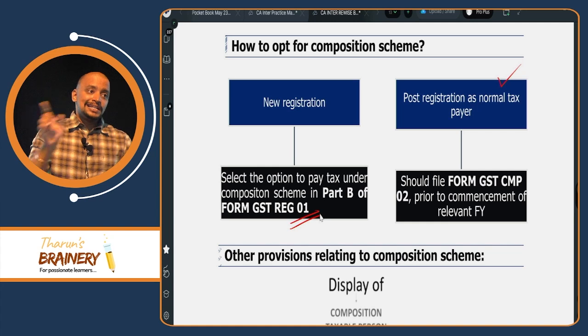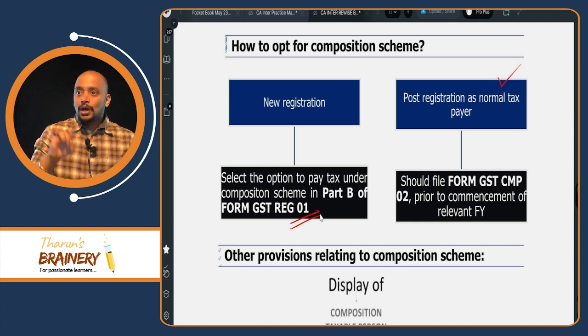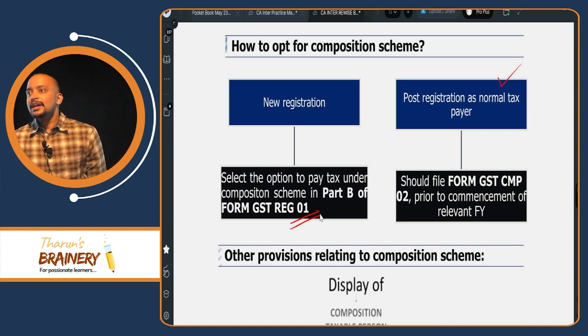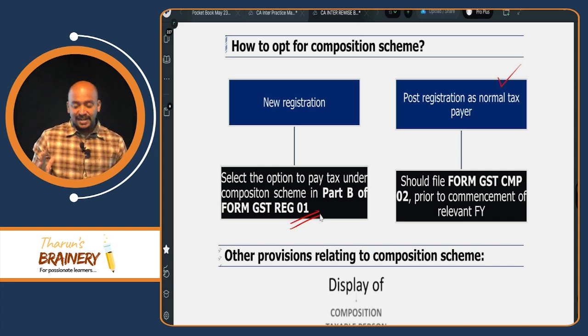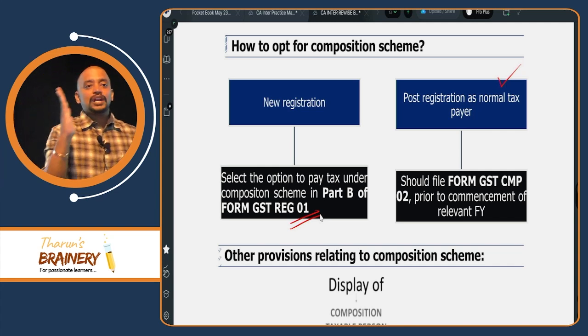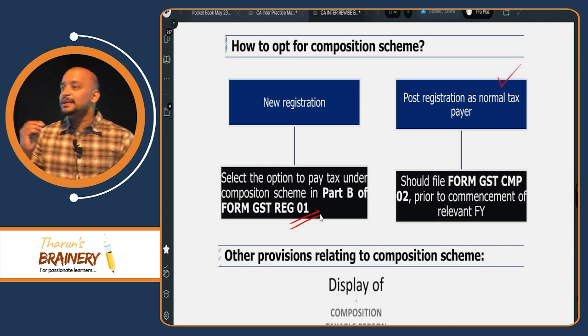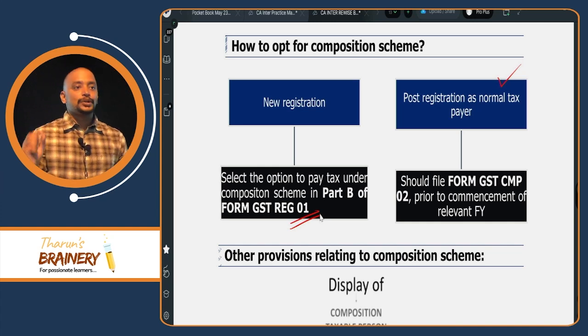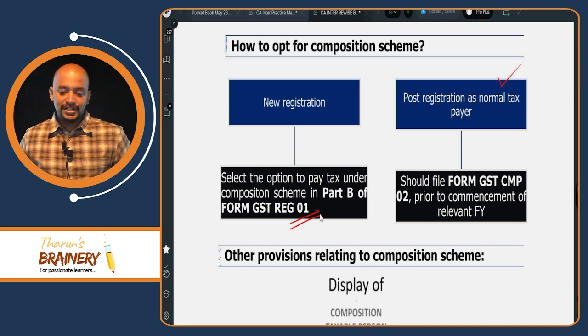Suppose I am already registered as a normal taxpayer, and now I need to go into composition scheme. I need to wait till commencement of the financial year. Then before commencement of the financial year, I will give an intimation, that is in CMP 2, for entry into the composition scheme.